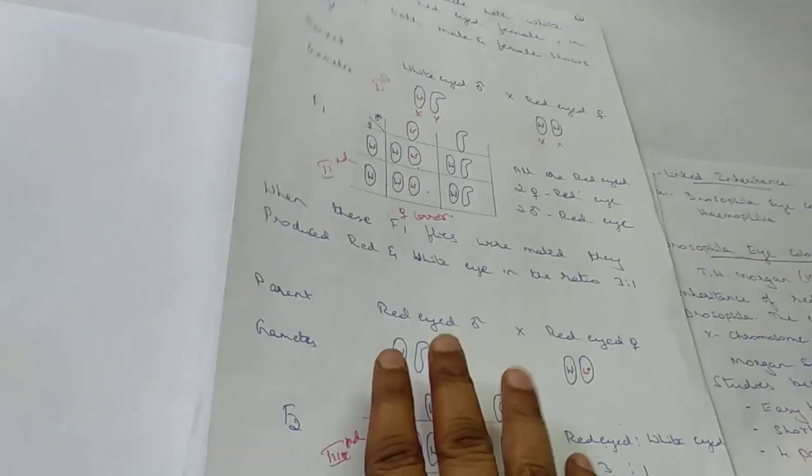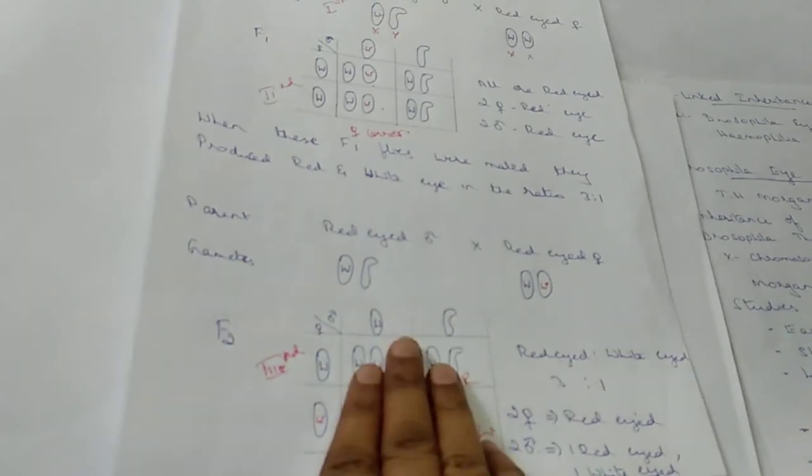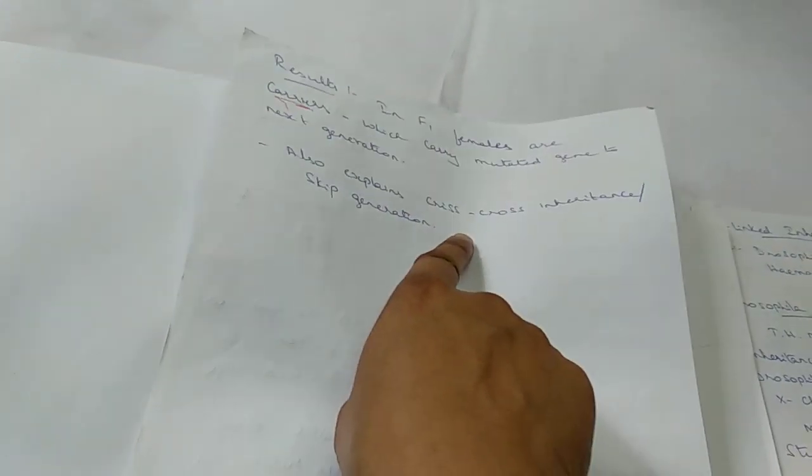They are not affected with any mutated forms. So this is why it is considered X-linked inheritance. Mostly, X-linked inheritance is the one which shows the presence of crisscross inheritance or skip generation. Thank you.